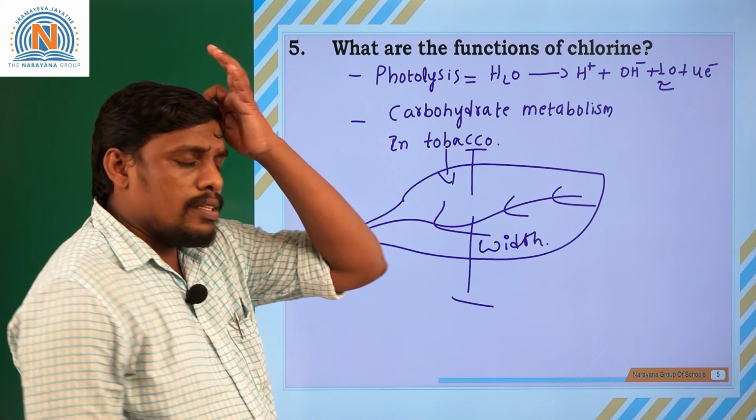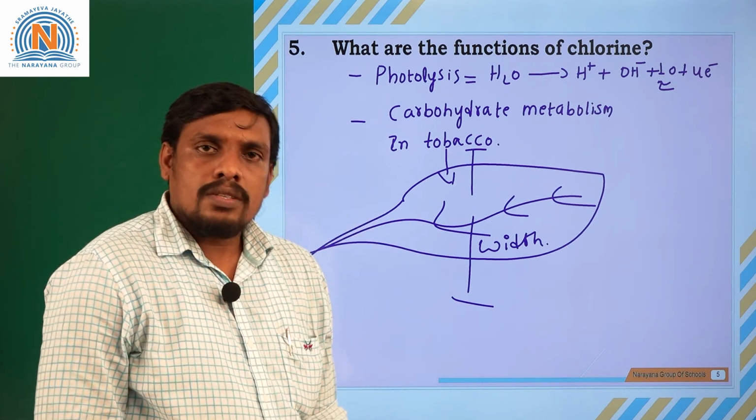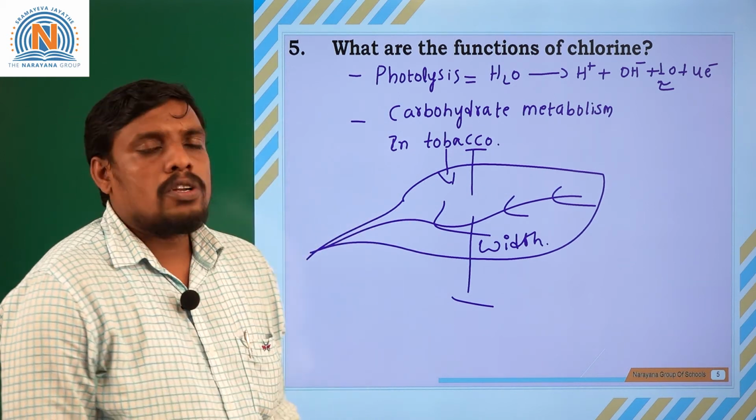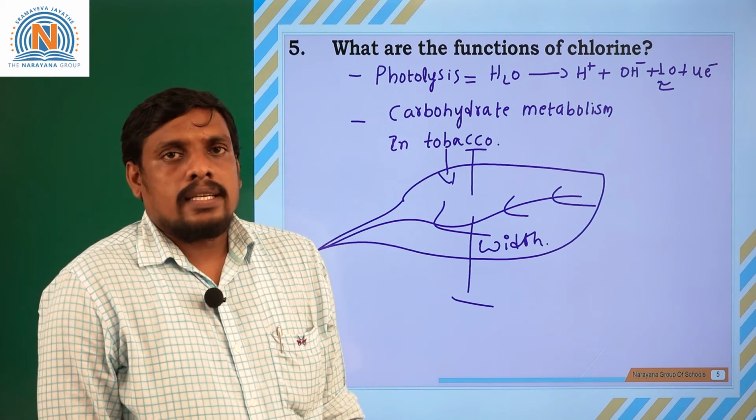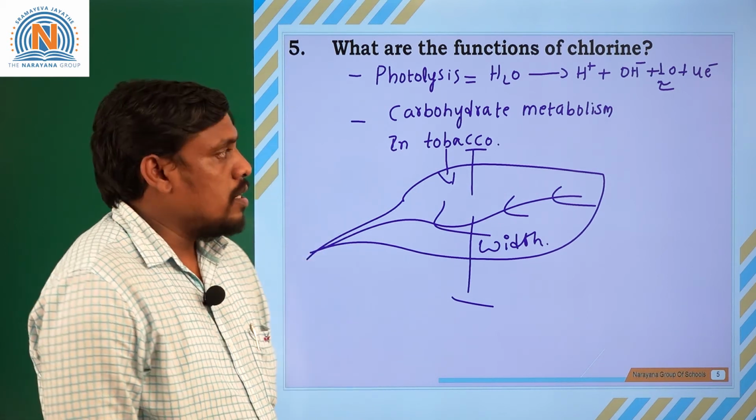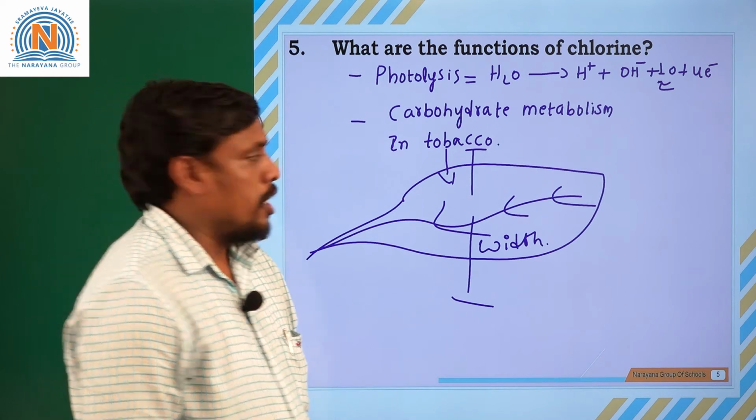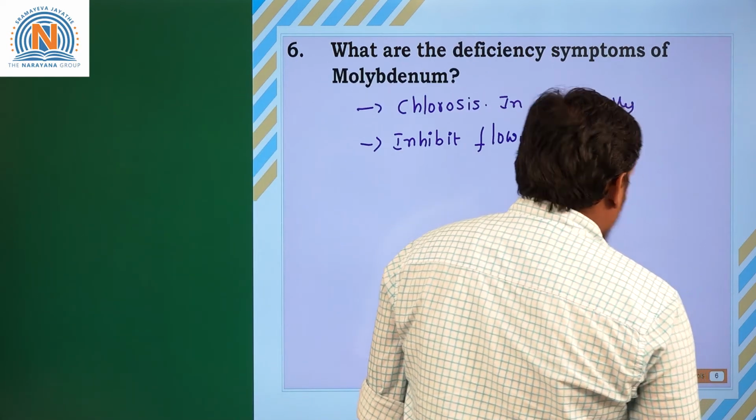Even during photosynthesis, photolysis of water occurs. Breakdown of a water molecule in the presence of sunlight is called photolysis of water. That is also influenced by chlorine. Clear, students? Going to the last question.